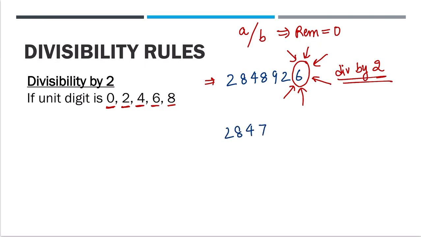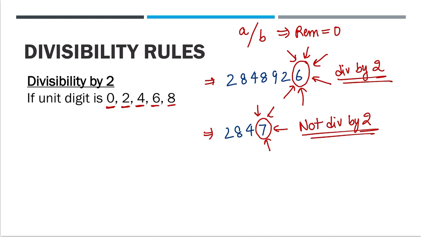Suppose another number is given to you, 2847. Suppose this is the number. They will ask you if this number is divisible by 2. Just check the last digit. Is last digit divisible by 2? No. So we'll say this complete number 2847 is not divisible by 2. I hope this is clear. Now moving on.